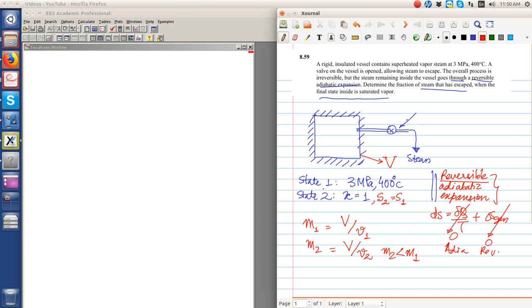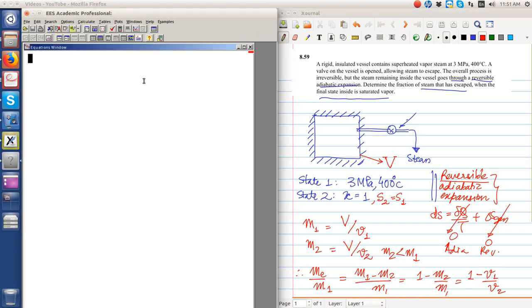There was initially some mass M1 and some mass has escaped. Therefore the fraction of mass that has exited is equal to (M1 minus M2) by M1, which is equal to 1 minus M2 by M1, which is equal to 1 minus v1 by v2.